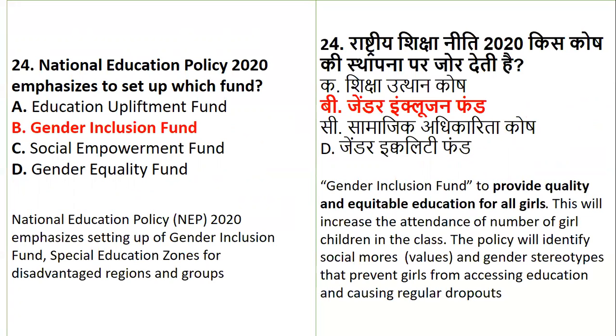This fund is basically to provide equality of education for all the girls, and it will increase the attendance of the girls. The policy will identify the values and gender stereotypes that prevent girls from accessing education or cause regular dropout. So this is how it is used.